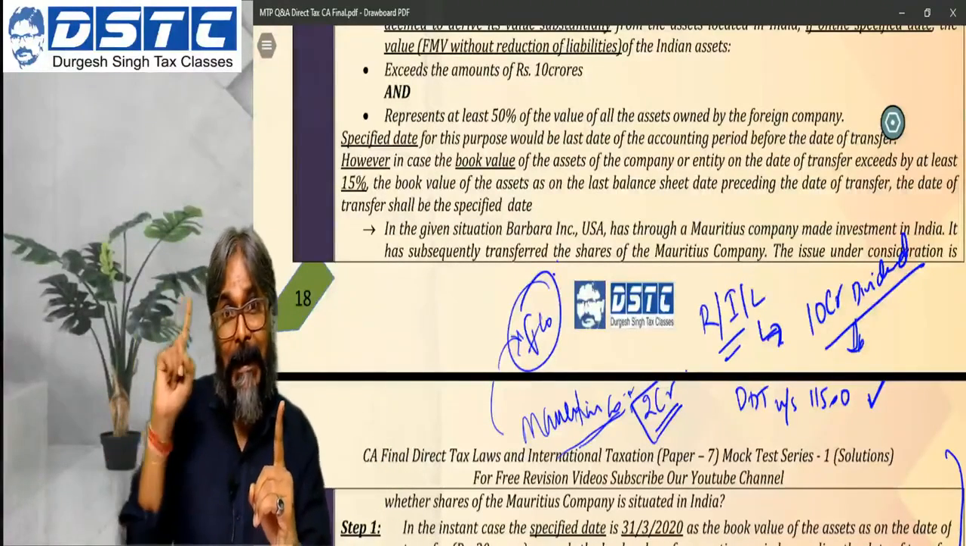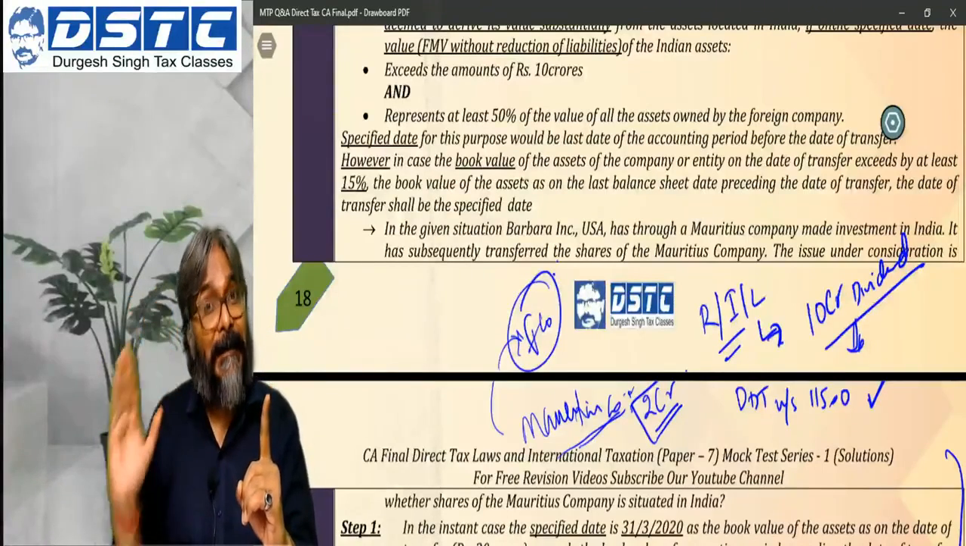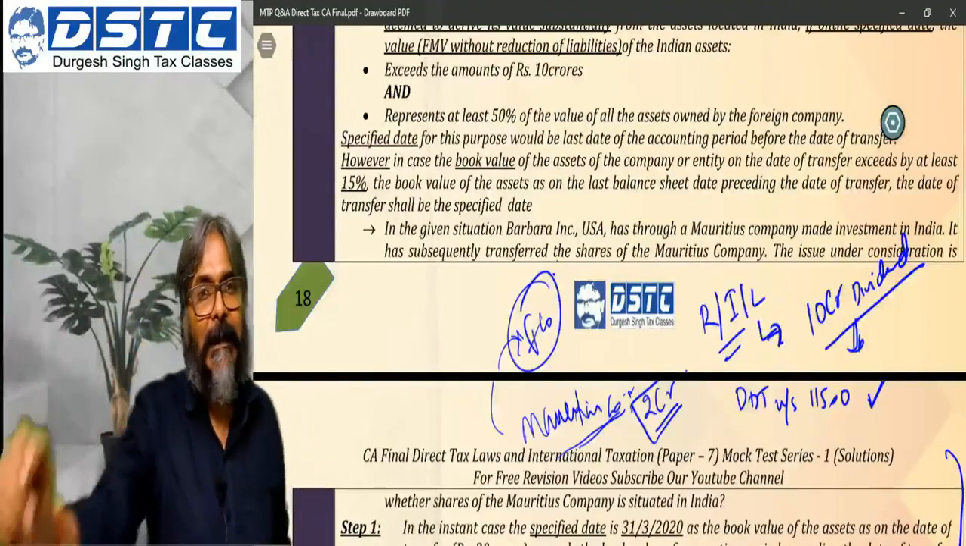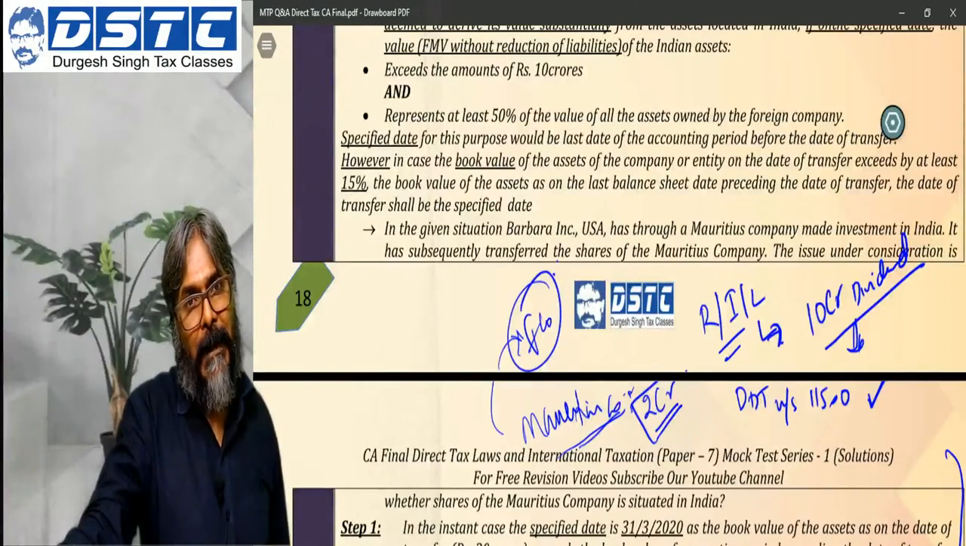Foreign company, limit of 10 lakhs will apply. In excess of 10 lakhs, 10% is the rate under section 115BBDA. Okay, keep this in mind.